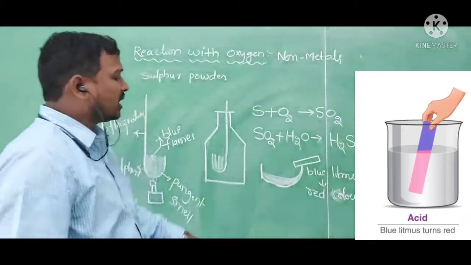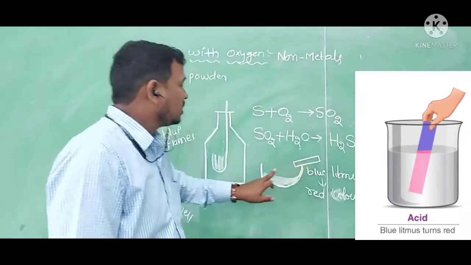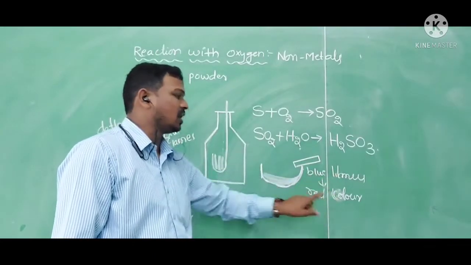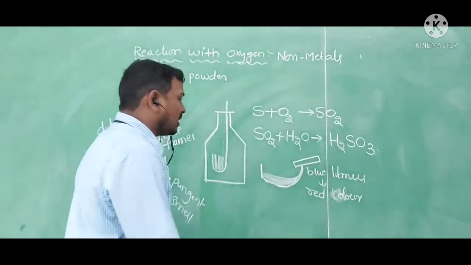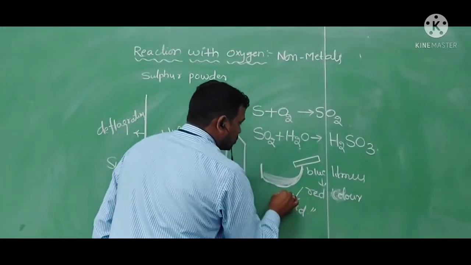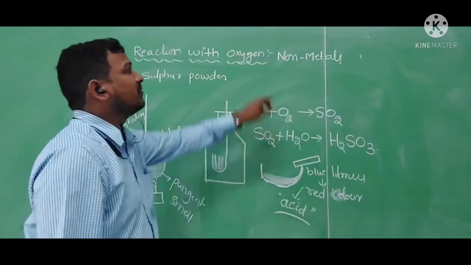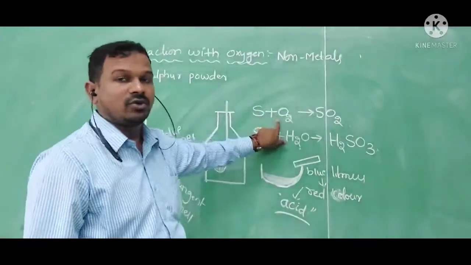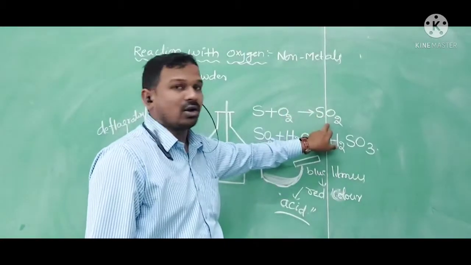What it indicates is that when any substance changes blue litmus paper into red, we can say that it is an acid. So when non-metals react with oxygen, they produce acidic oxides.